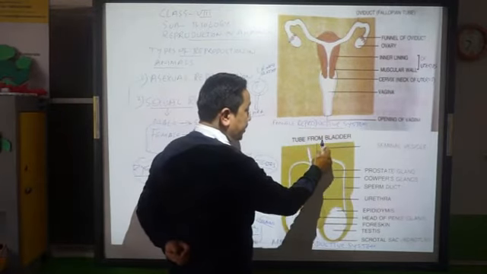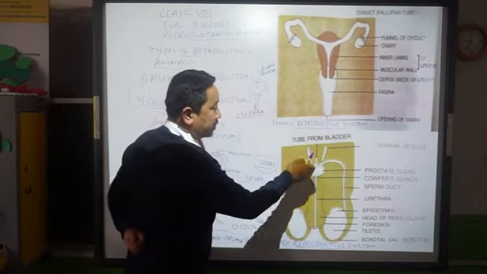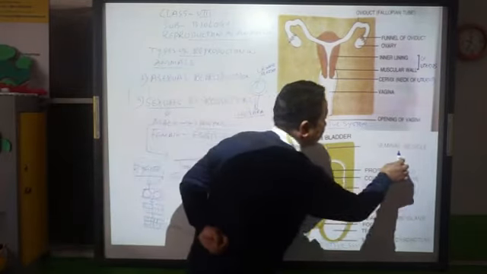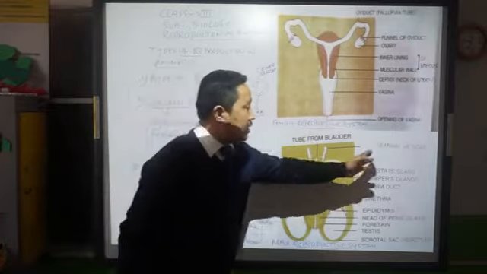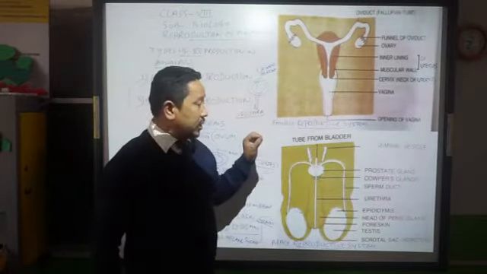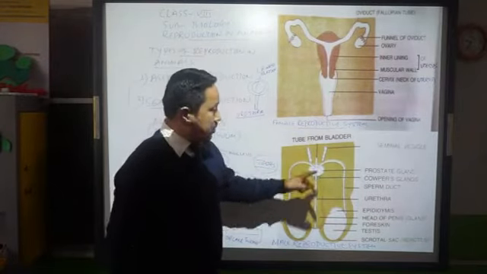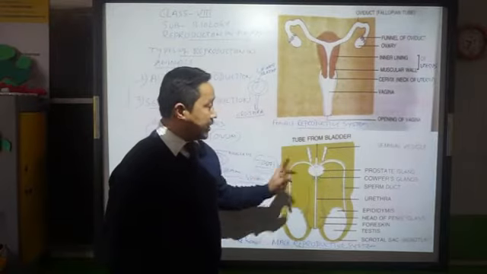One goes into one sperm duct, the other into the other sperm duct. These two glands are called seminal vesicles. Two seminal vesicles, each opening into each sperm duct.